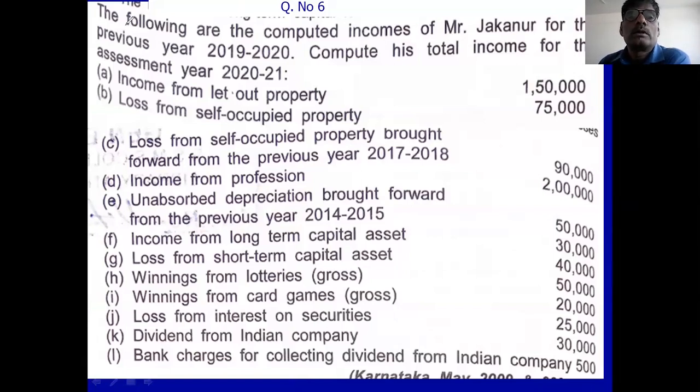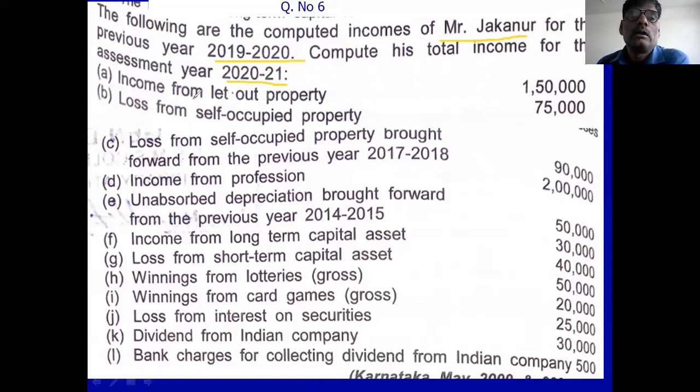In example number 6, the following are the computed incomes of Mr. Jaknoor for the previous year 2019-20. Compute his total income for the assessment year 2021. They asked to calculate gross total income for the assessment year 2021.